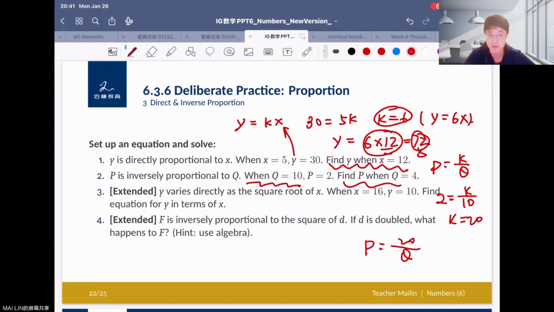And if you want to find P's value, you can just put Q's value, Q equals 4, into the equation, right? So P equals 20 over 4 equals 5, okay? That is for the second question, okay?